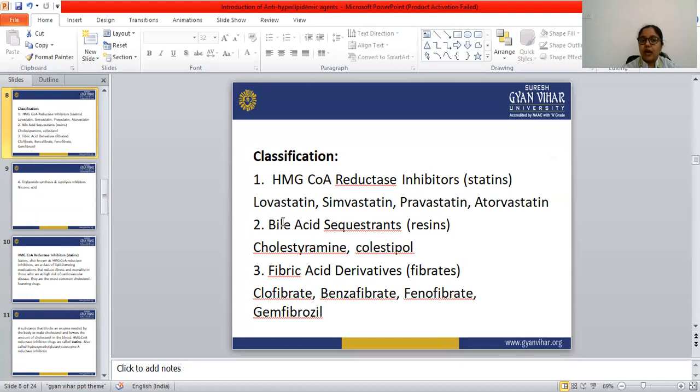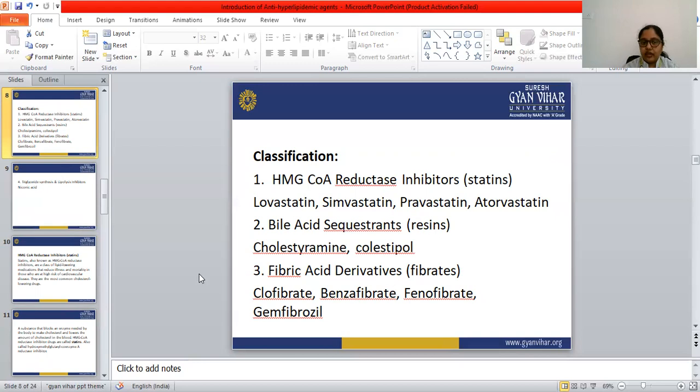Then second is bile acid sequestrants, known as resins. The example is cholestyramine, and only cholestyramine we have to learn here. Then next is fibric acid derivatives, known as fibrates. Examples: clofibrate, bezafibrate, fenofibrate, gemfibrozil.